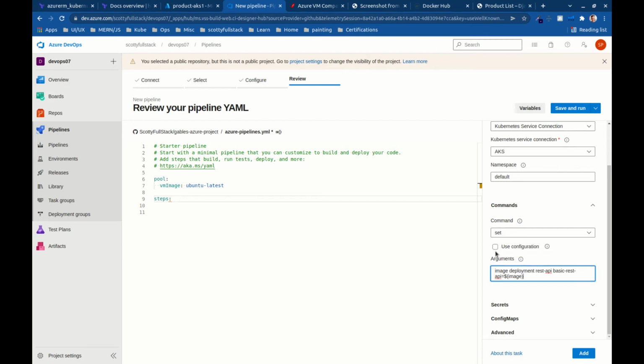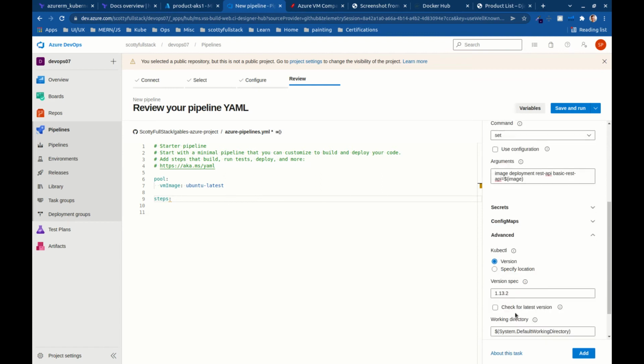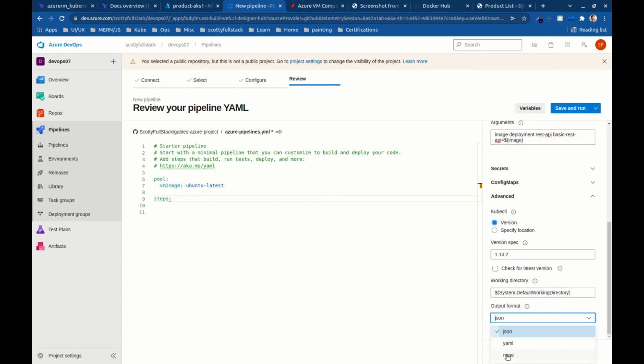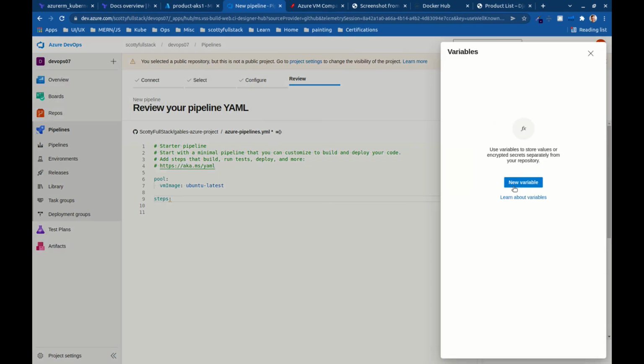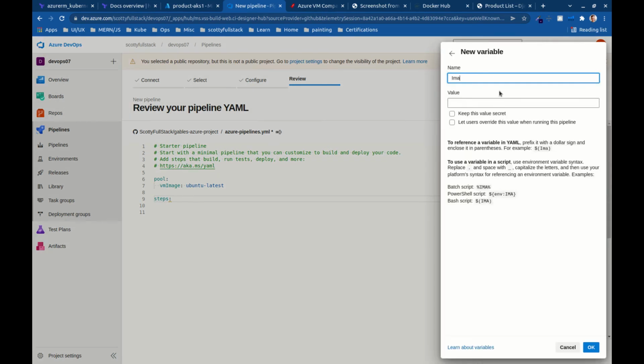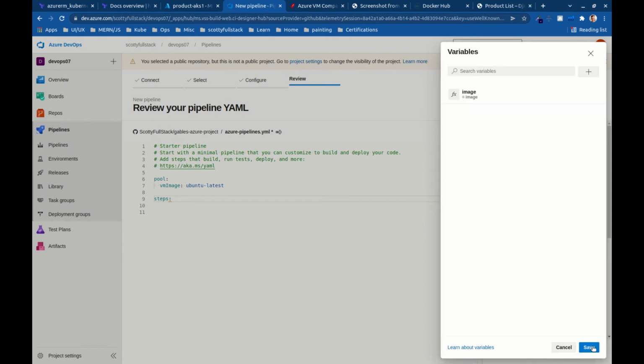Okay, so the container name is from the container that's already been deployed, and this image is what we're going to pass to this command whenever we run it. Advanced, I'm just going to go ahead and do no output here. Output format, and then we want to add a variable, new variable, image. I'm going to do lower here, and then we're just going to do value. I'm just going to add image here and let others override as they need.